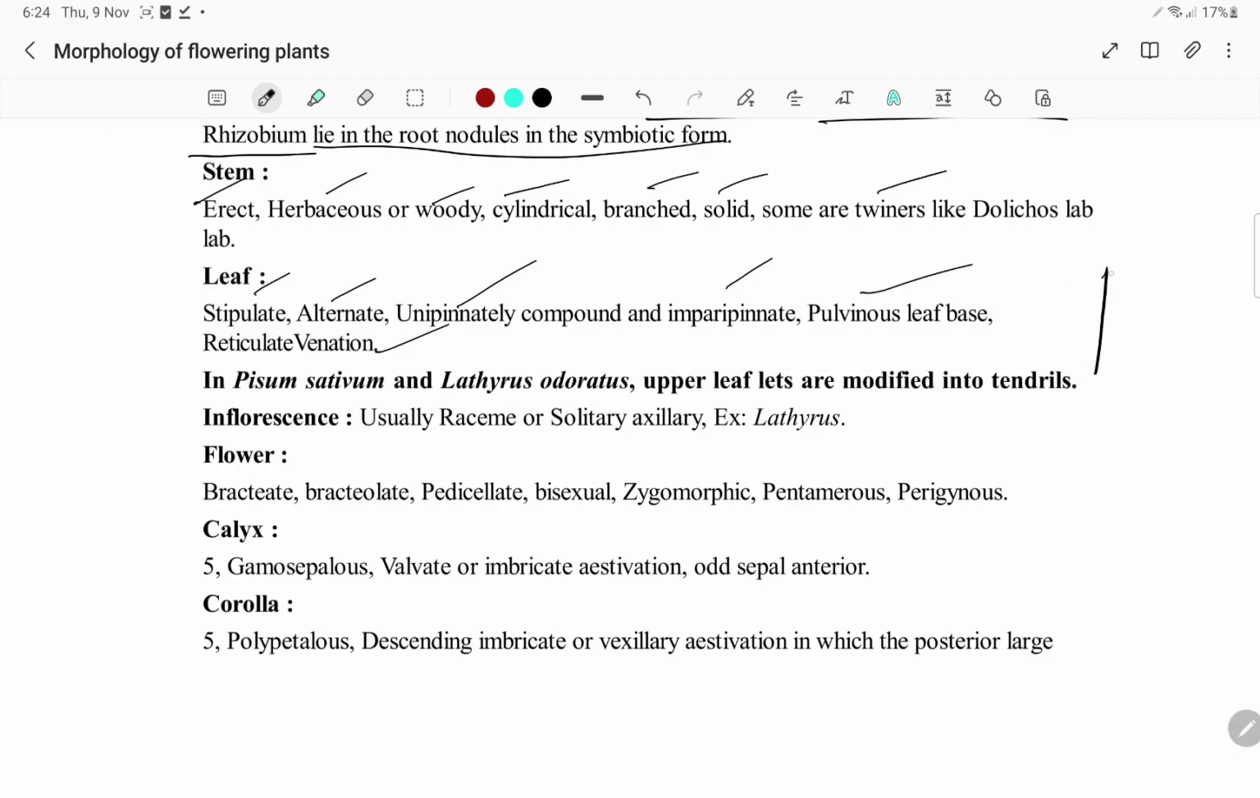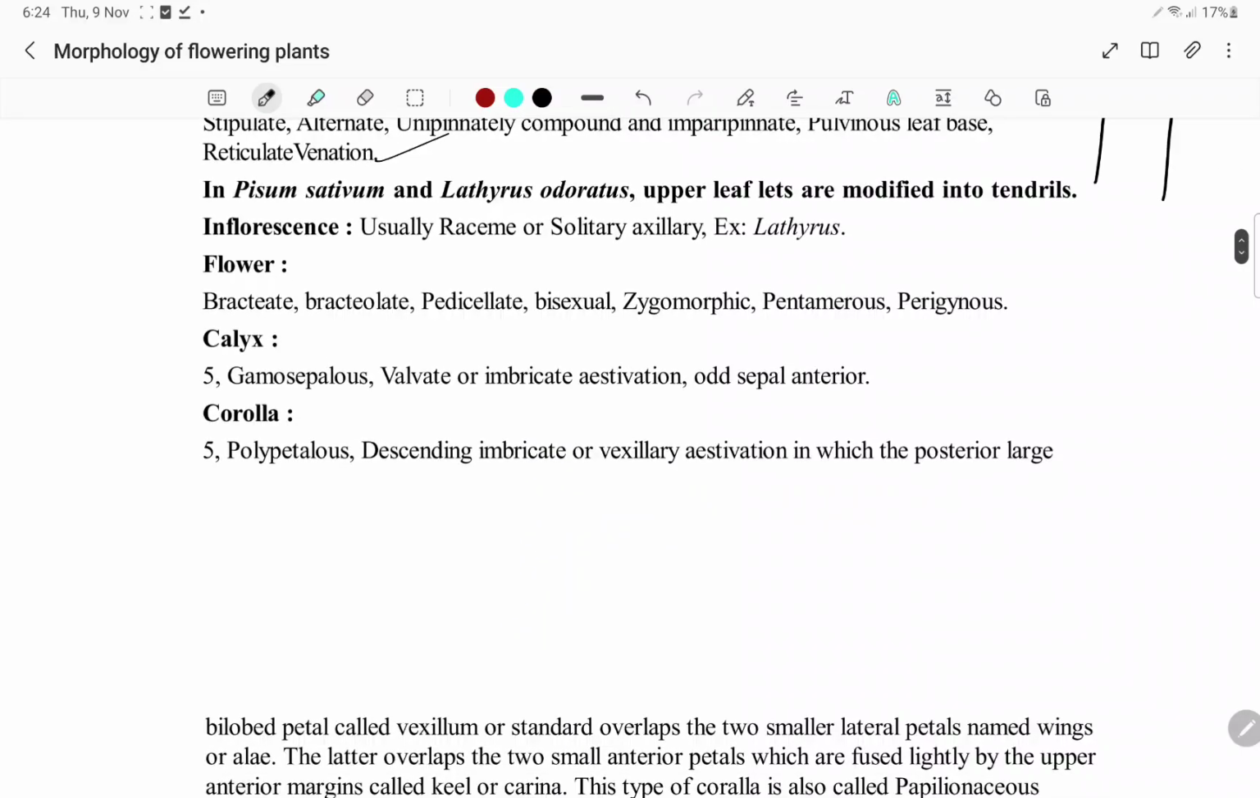Imparipinnate is actually where at the tip you have one leaflet. Paripinnate has two leaflets at the tip. So that is the difference between imparipinnate and paripinnate. Pulvinous leaf base, reticulate venation. In the case of Pisum sativum and Lathyrus odoratus, upper leaflets are modified into tendrils.